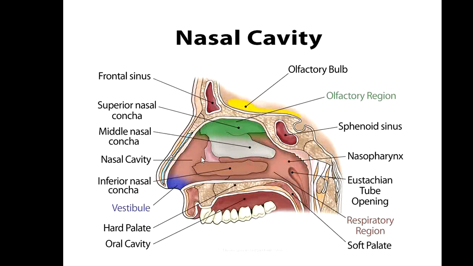These turbinates have a mucous membrane above them. When we inhale air through the vestibule, this air comes into contact with these conchae, and that leads to the filtration of air.